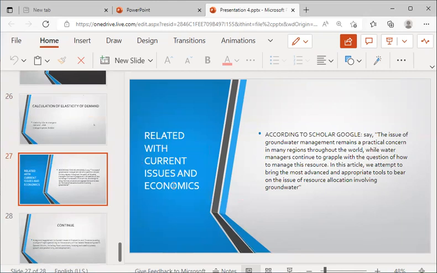Now, relating to a current issue in economics, according to Google Scholar, the issue of groundwater management remains a practical concern in many regions throughout the world. Water management continues to grapple with the question of how to manage these resources. In this article, we attempt to bring the most advanced and appropriate tools to bear on the issue of resource allocation involving water.